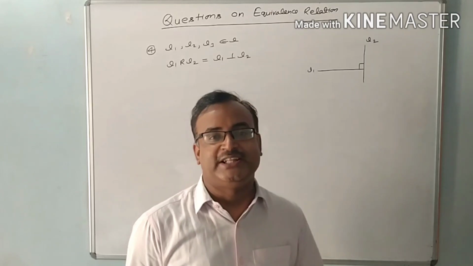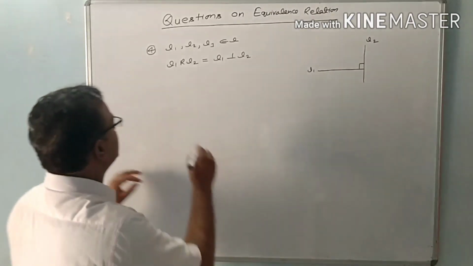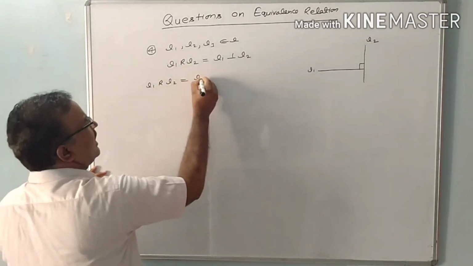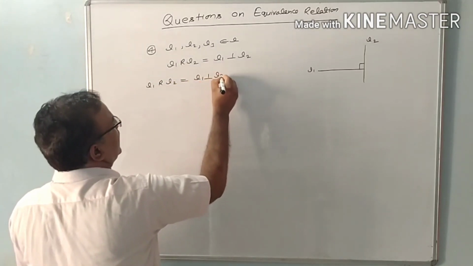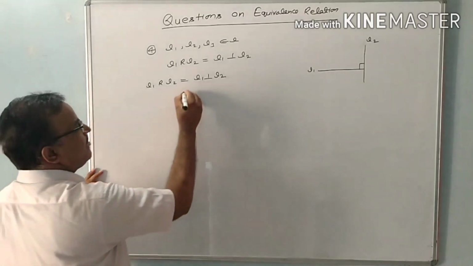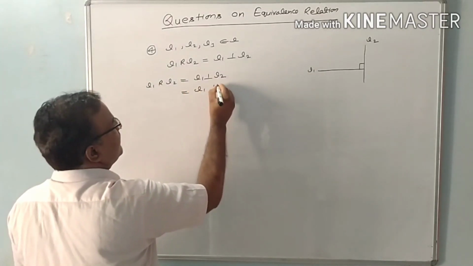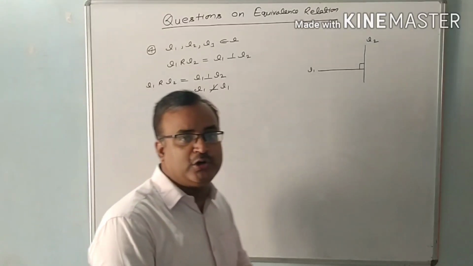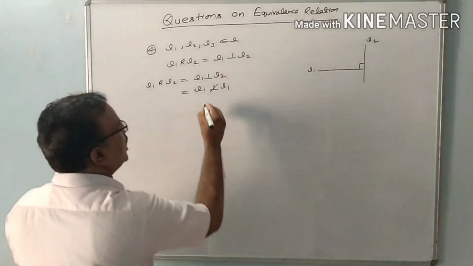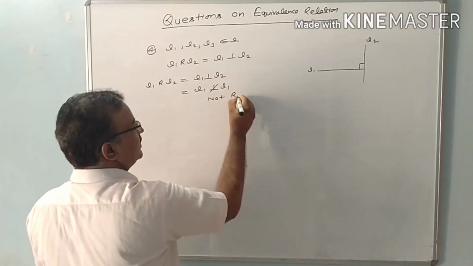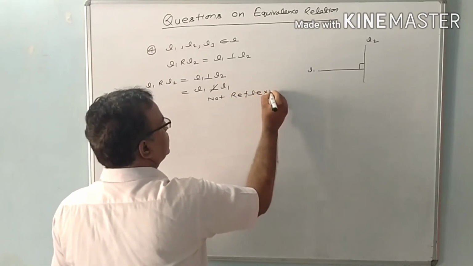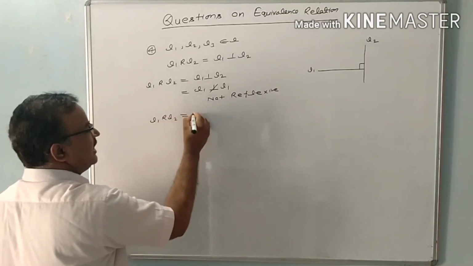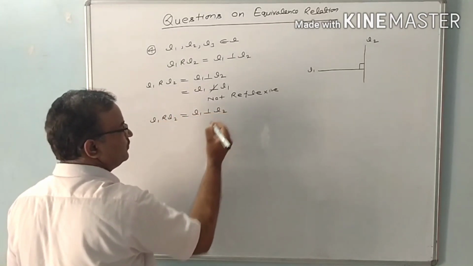So first of all we will check the given relation is reflexive or not. If L1 is related to L2 is that L1 is perpendicular to L2, we can say L1 is not perpendicular to itself. So we can say this relation is not reflexive relation.